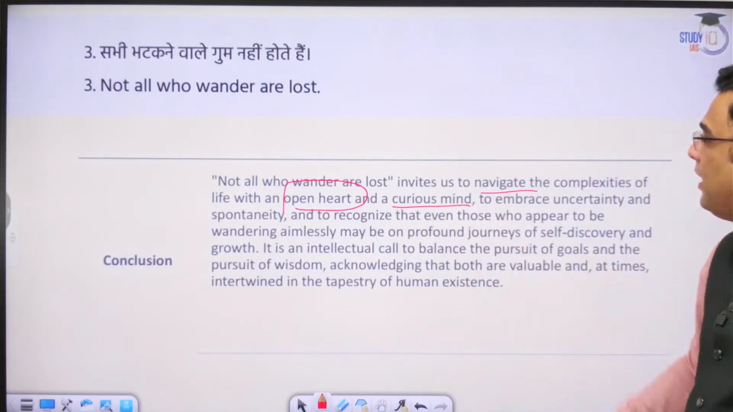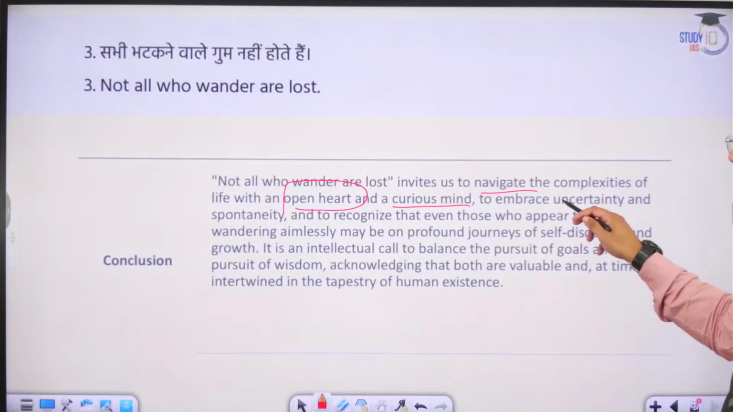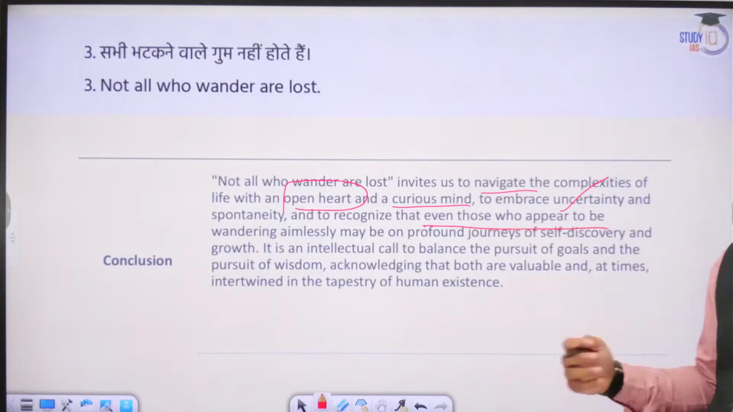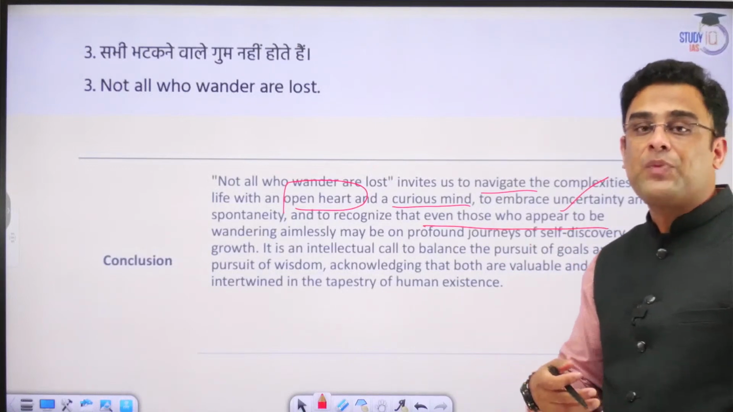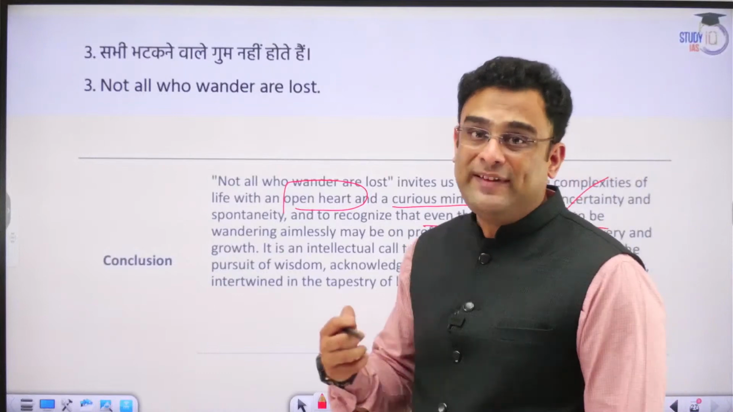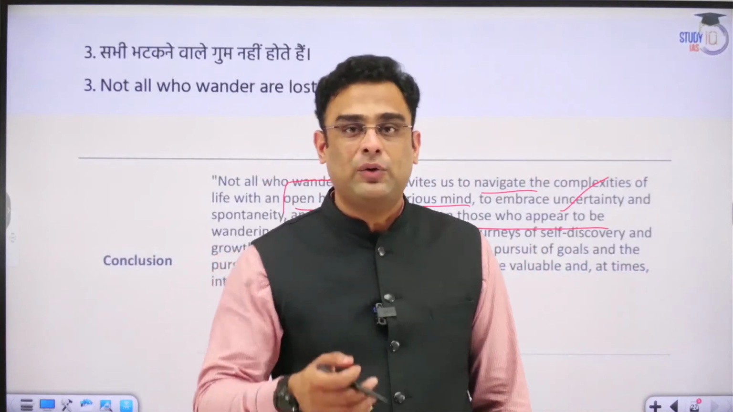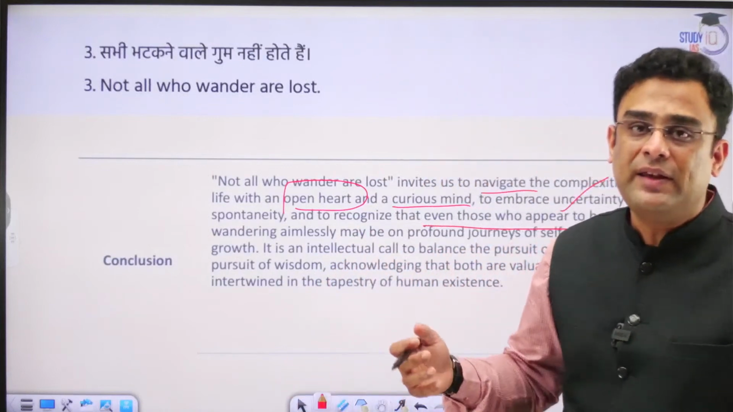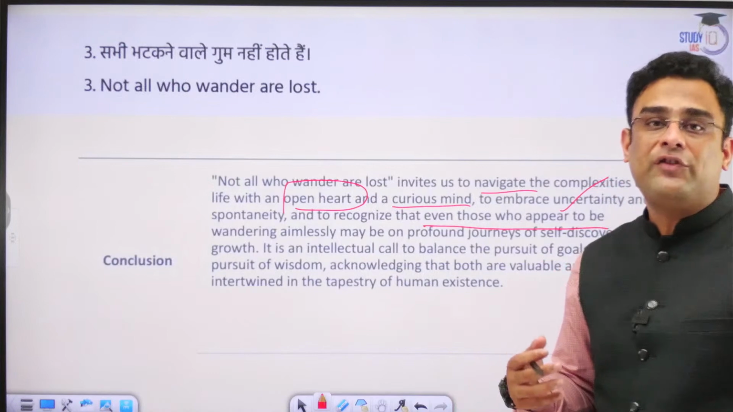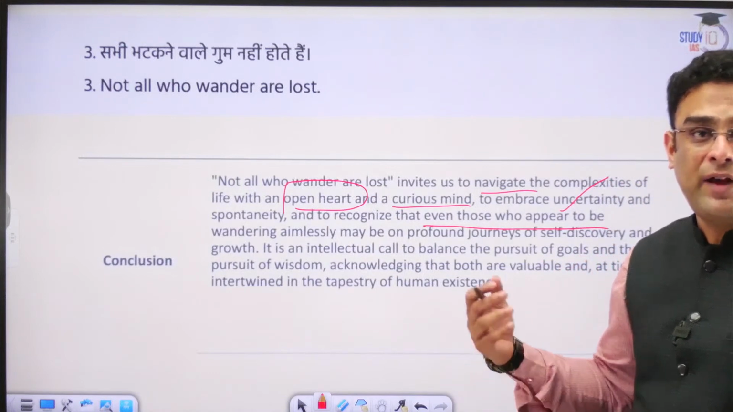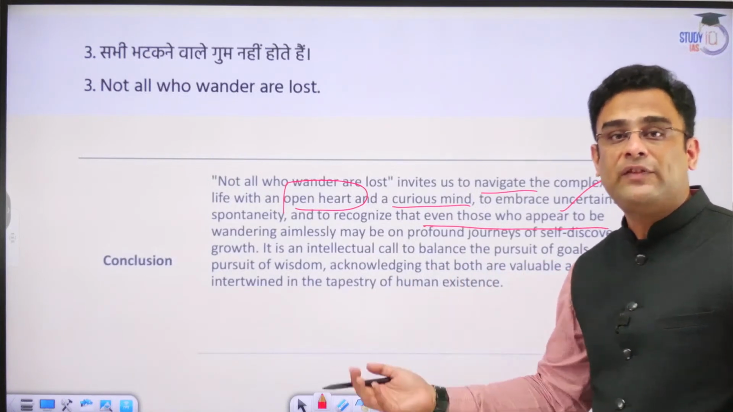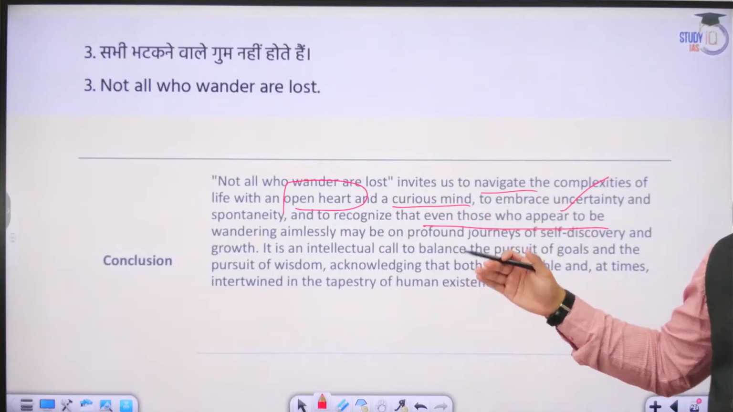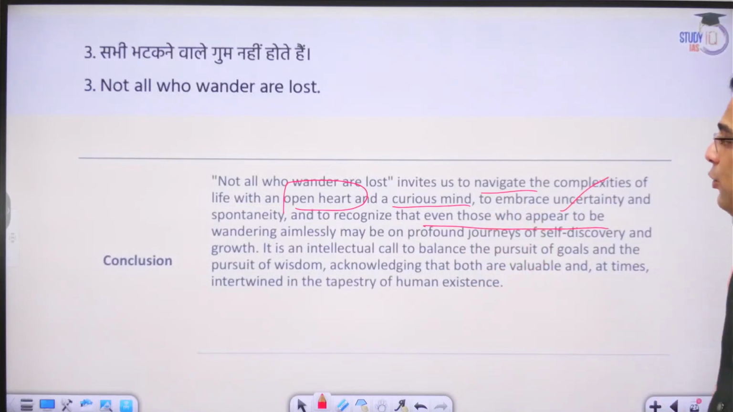We must have an open heart and a curious mind which embraces this uncertainty and spontaneity, to recognize that even those who appear to be wandering aimlessly might be pursuing some goal. For example, Maji was trying to break down a massive mountain, and to those people around him, he seemed to be a foolish man trying to achieve the impossible. But years and years of effort and the ultimate result convinced all the naysayers that yes, Maji was not lost. Okay, he was definitely achieving something of great value for people.